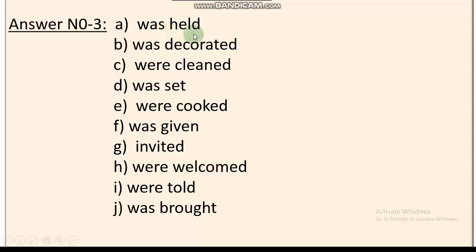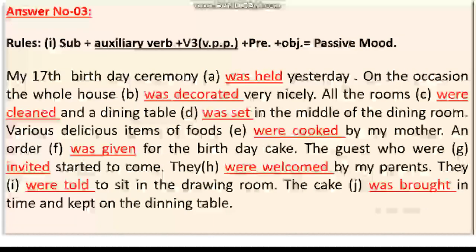First one was held, second one was decorated, third one was cleaned and was set, cooked, was given, invited, welcomed, told, was brought. This is the answering process, and in your exam script you can just write in that way, but for your practice, for your better understanding, I think this is not the appropriate way. This is the appropriate way.